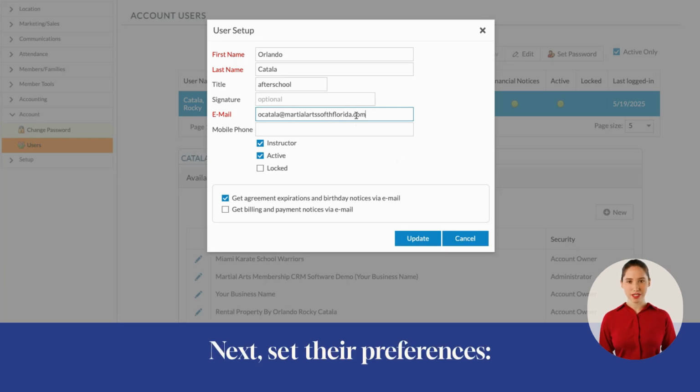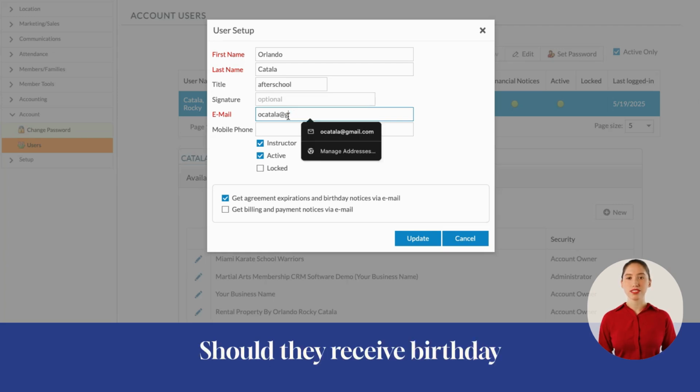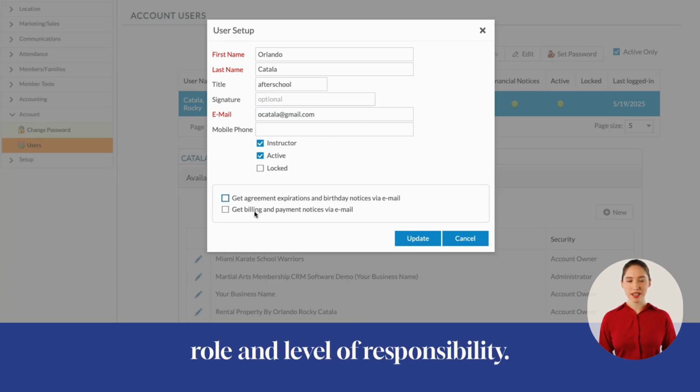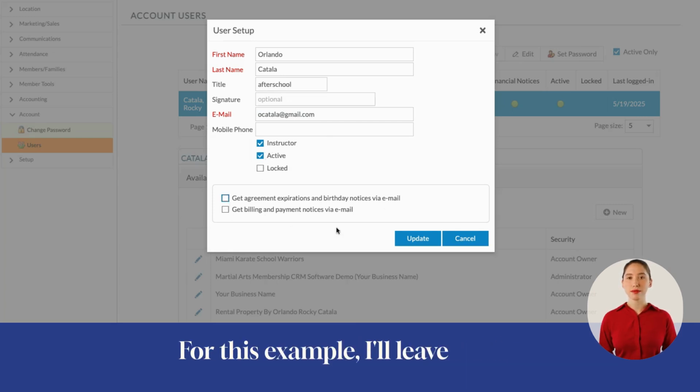Next, set their preferences. Is this person an instructor? Should they receive birthday notifications or note alerts? Do they need to receive billing notifications? These settings depend on their role and level of responsibility. For this example, I'll leave billing notifications off. But if it's someone like an office manager or financial admin, you might want to turn those on. Once everything's filled out, the system will auto-generate a password for the user. After that, close the window.